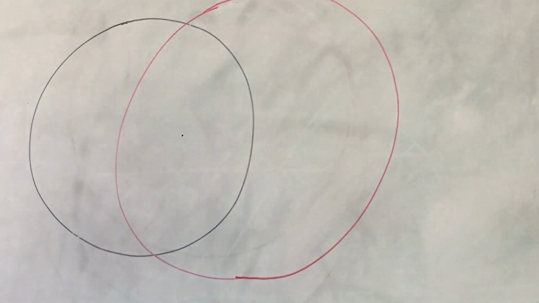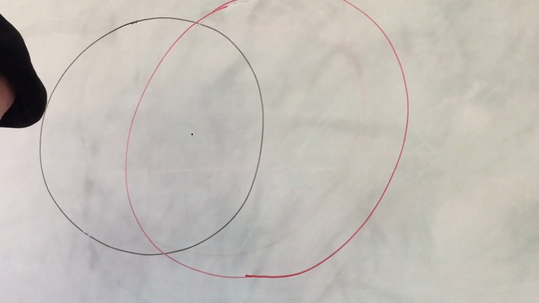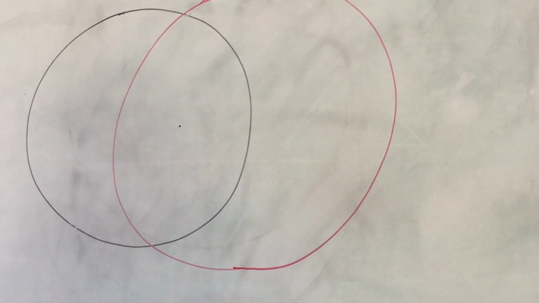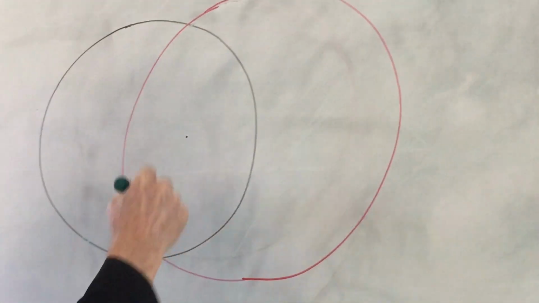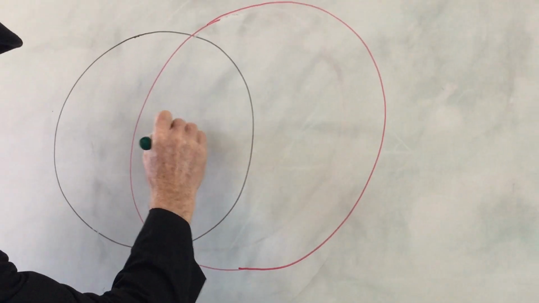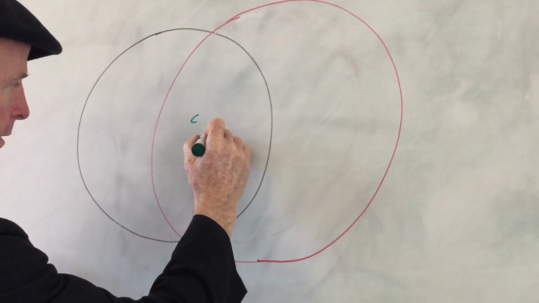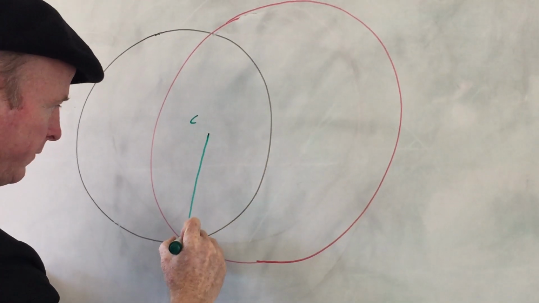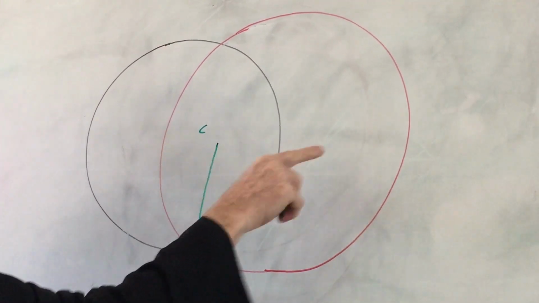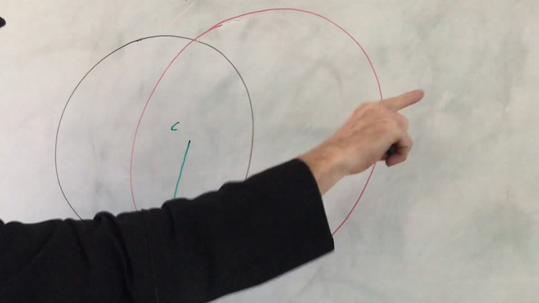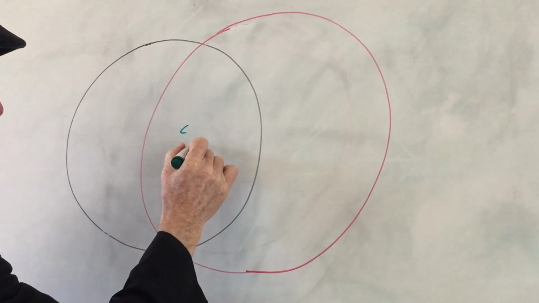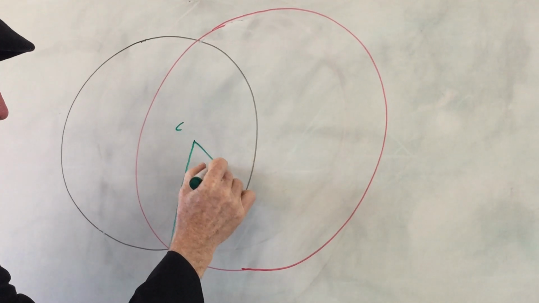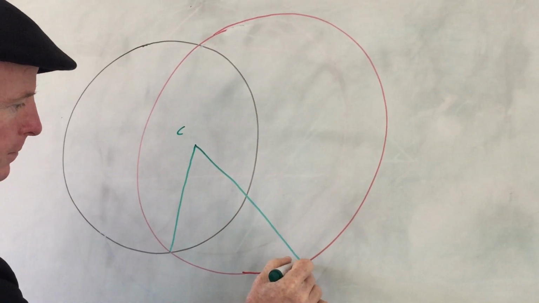Okay? Now, let's drop some lines here, to the point where they cut each other. Let's drop a line from the center to one of the points of intersection, and then draw any other line through to the other side of the circumference. Draw it through. Okay?